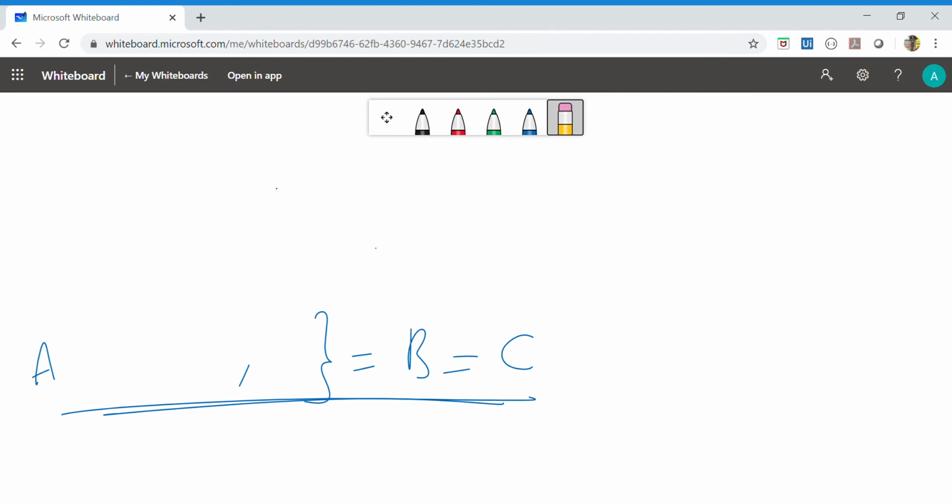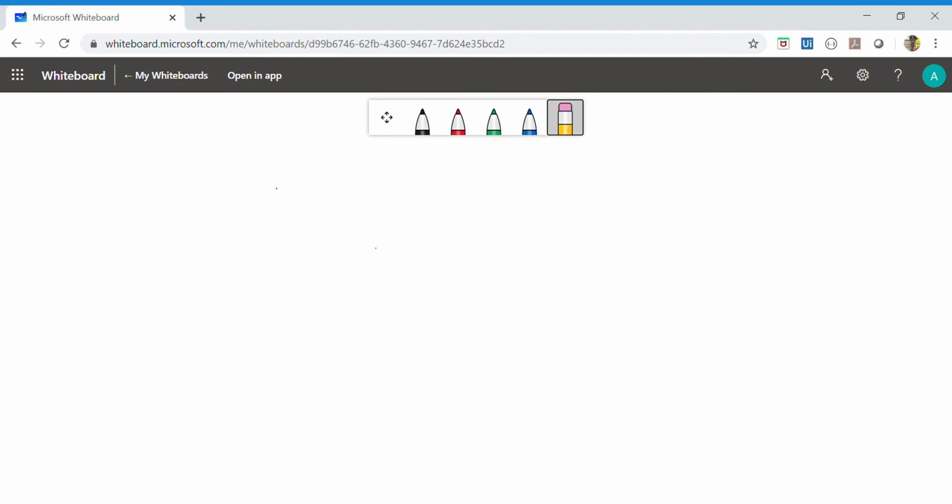Next, in the second question, we have to say whether they are equal sets or equivalent sets. Equal sets means the number of elements is the same and the elements are also the same. Equivalent means only the cardinal number is the same. So you have to check whether A is equal to B or not and give the reasons, and the fourth one also.